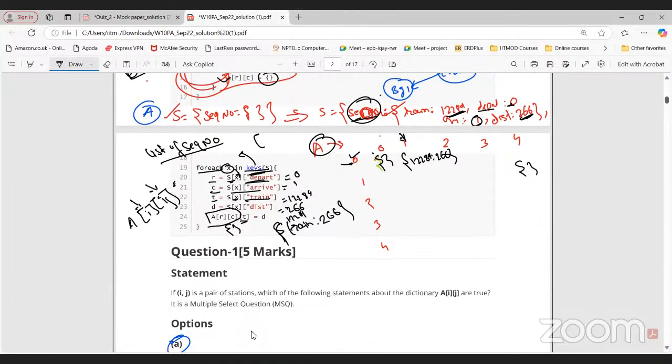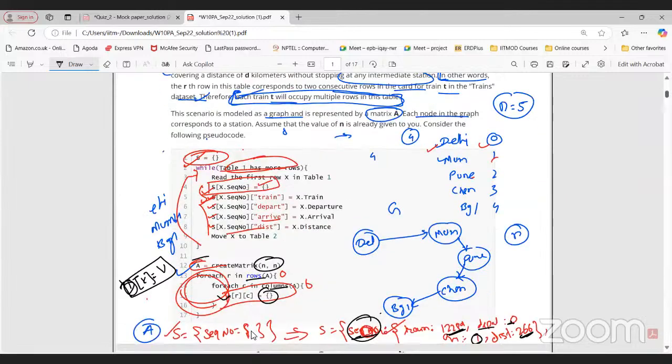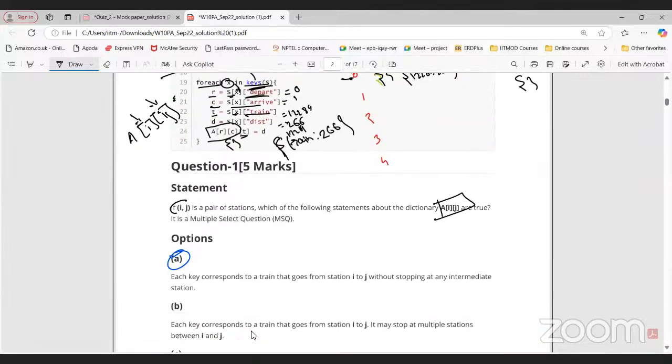Now, if you understand the pseudocode, and what A will represent for each row and each column, you can easily answer question number 1. If i, j is a pair of stations, which of the following statements regarding dictionary A[i][j] are true? Now, i, j is the index of that particular station. So let's see the option. Each key corresponds to a train that goes from station i to j without stopping at any intermediate station. So does the key represent a station here, or a train? Key corresponds to a train. So each key corresponds to a train. Is that true?